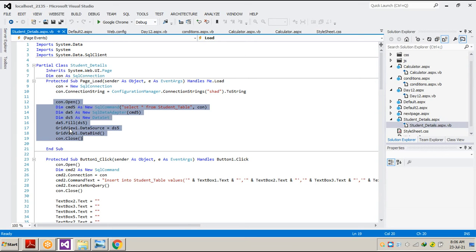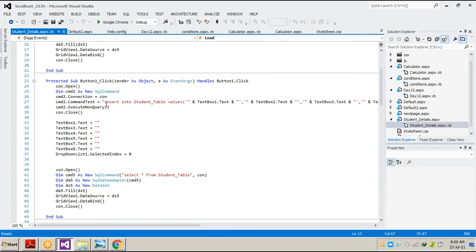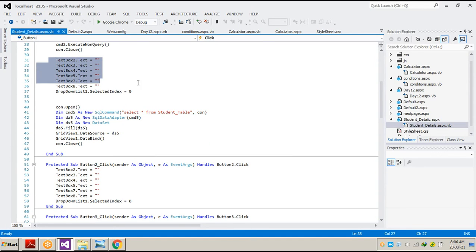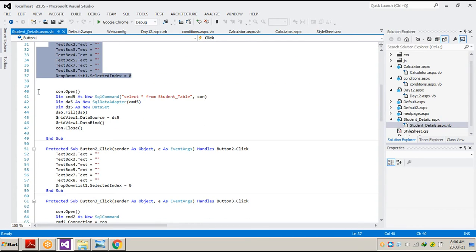So we just wrote it on our form load, we connected with our table, and we wrote this code to connect the grid view. We also use the grid view to see the collection of data, what we have existing in our database. We use this control to insert. We just inserted into the table with the controls. We added this command to clear the data after getting inserted, and then the connection of the grid view again, because after inserting, the current record will be reflected directly on our screen, on our grid view.